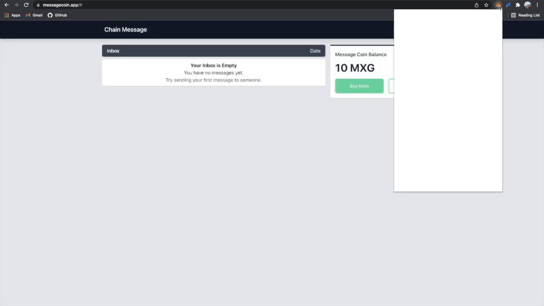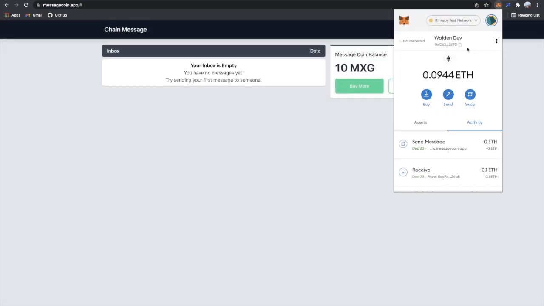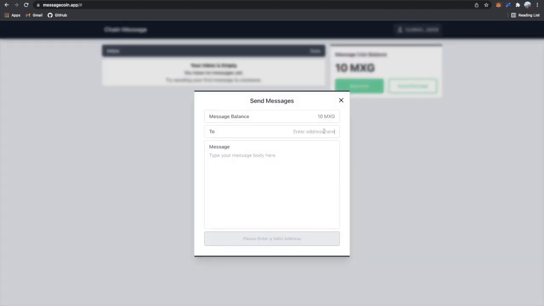In this case, I'm going to send it to my other dev account with this address. And here we go. Let's do hello world. This is the first message sent on this platform. I'll give it a quick signature as well. I have 10 messages right now, but it should only use one. Maybe I also need to add better UI to show that it's only using one message token, but not a huge worry right now. Let us send this over.